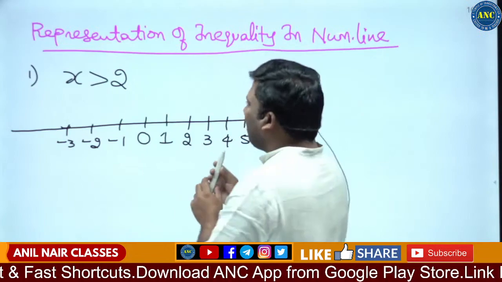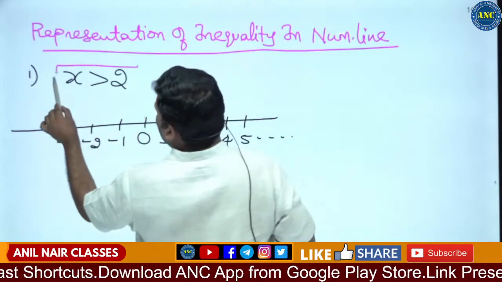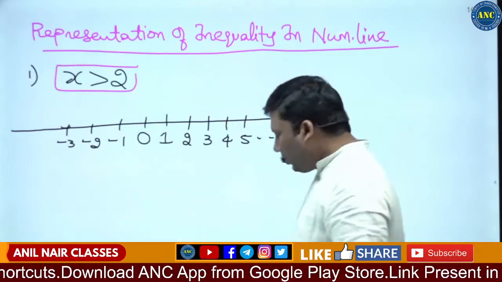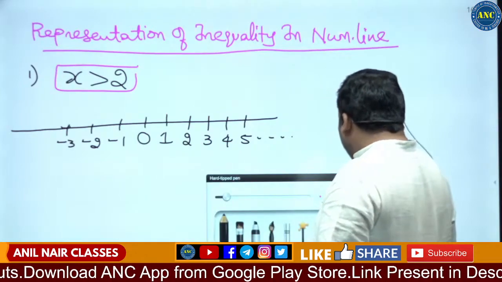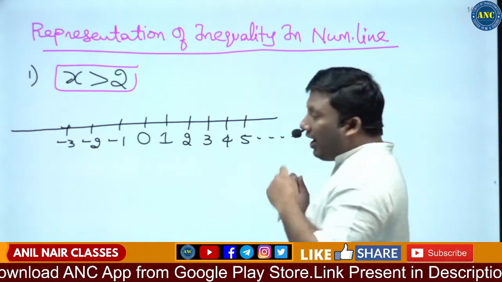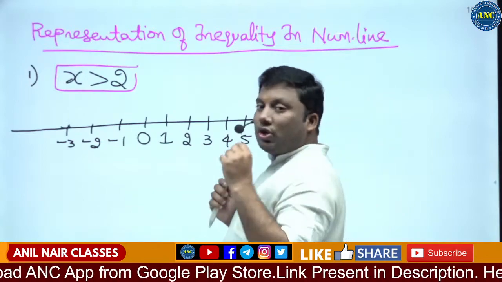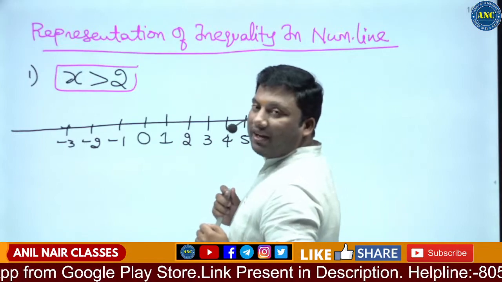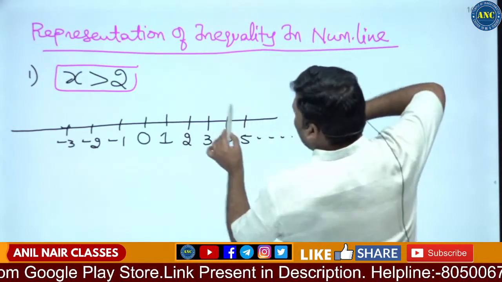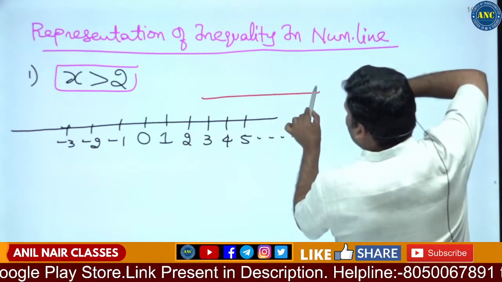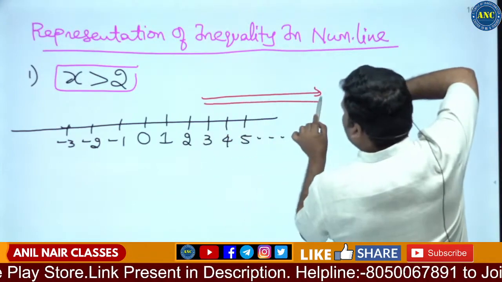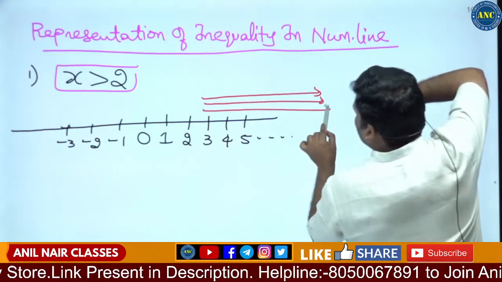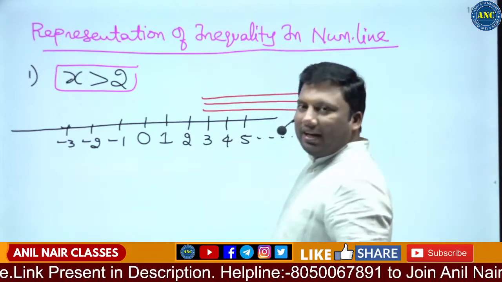The same thing we will use here. X is greater than 2. When I say greater than 2, the value of x should always be to the right hand side of 2. So it can take any value to the right hand side of 2. It can be 3, it can be 4, it can be 5, anything.